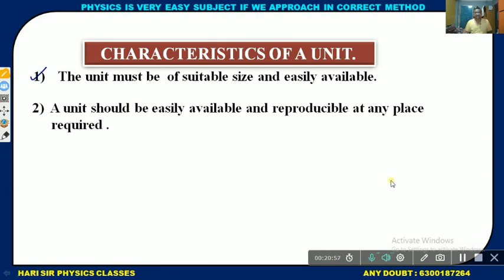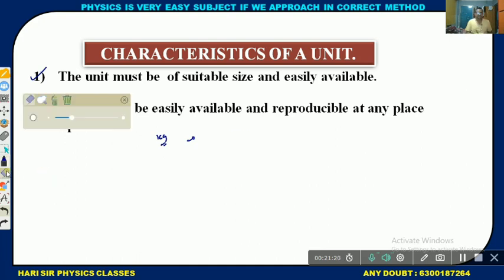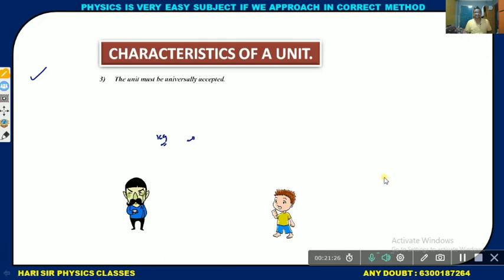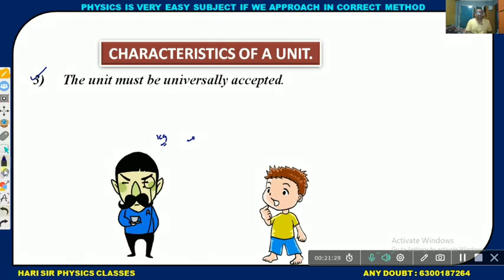A unit should be easily available and reproducible at any place required. For example, kilogram, kg. In India, kg is the same. In Uganda, kg is the same thing. In South Africa, kg is the same thing. Anywhere, kg is the same thing. Next, characteristics of a unit. The unit must be universally accepted. All countries must accept it.